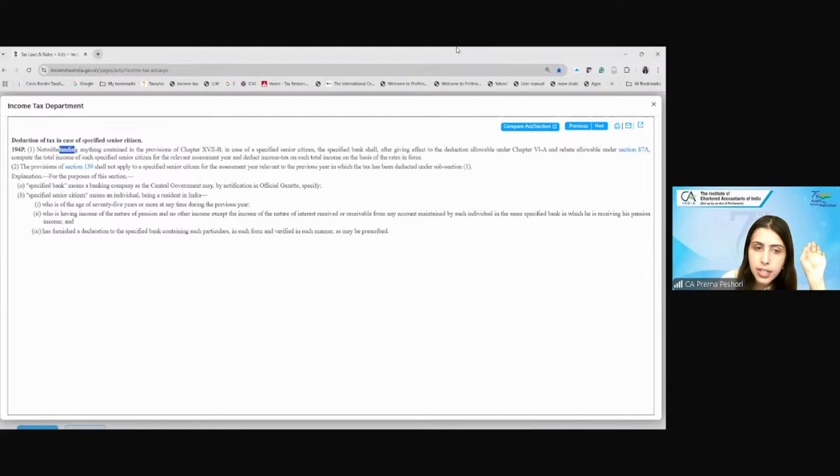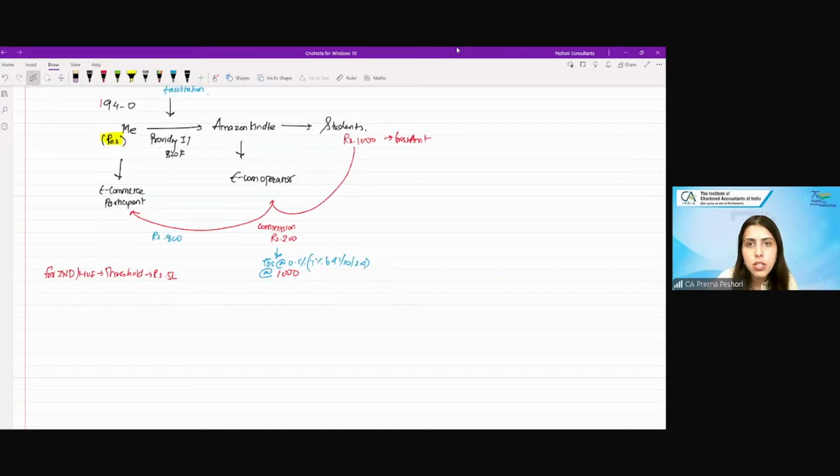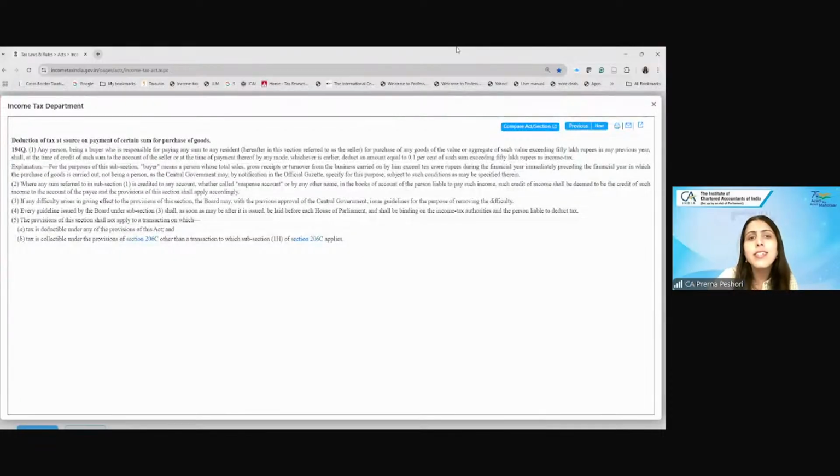Fine. Clear, ma'am. Okay, next. The next provision is 194Q, which is deduction of tax at source on the payment of certain sums for purchase of goods. Now, what does this section say?